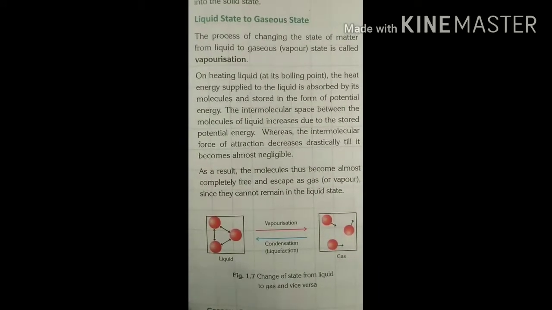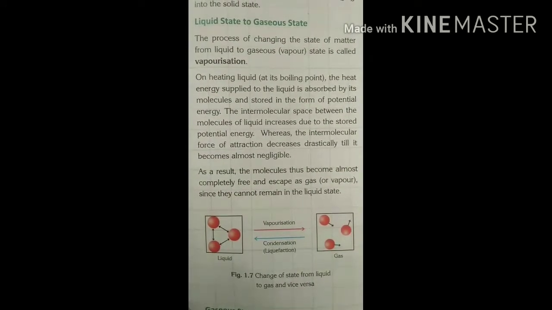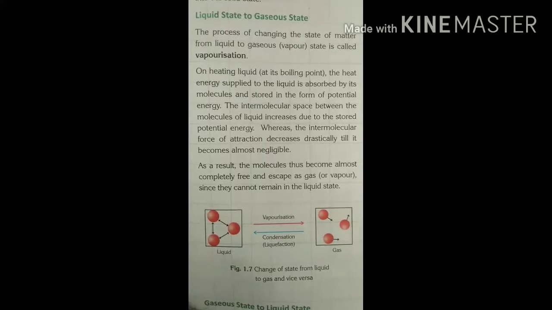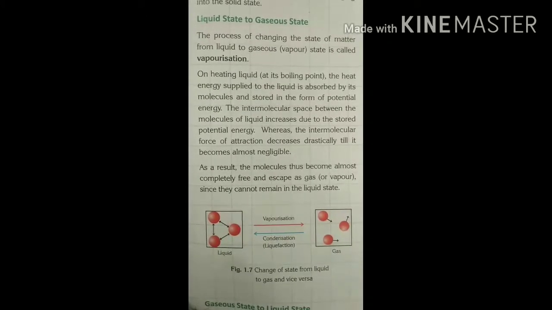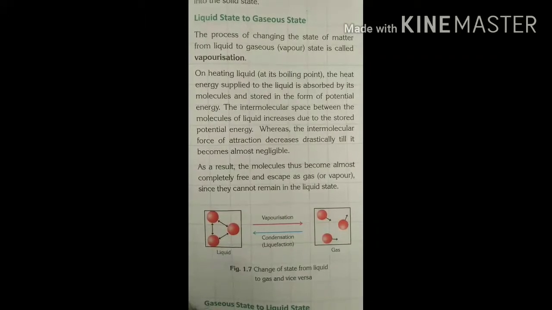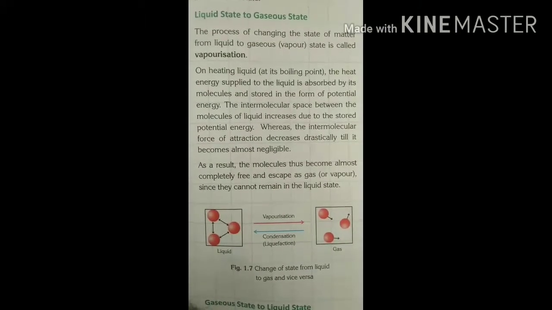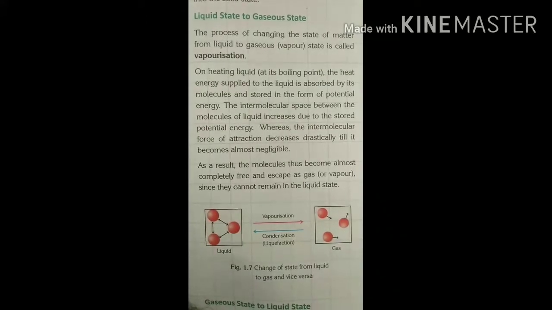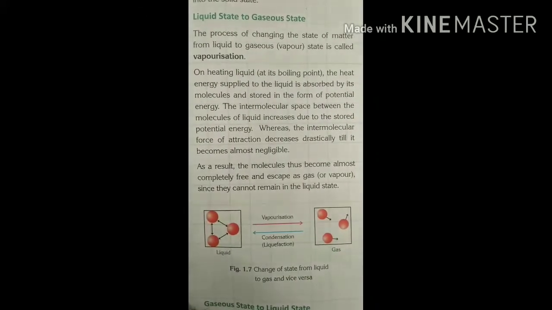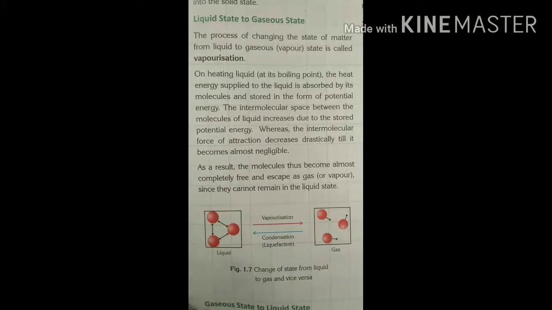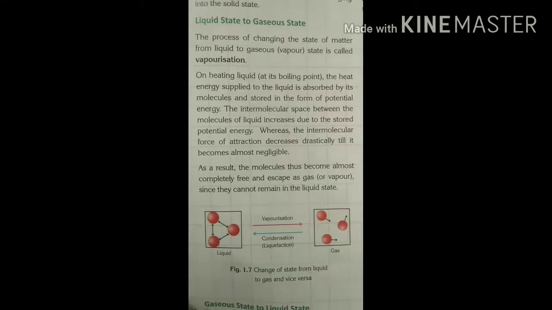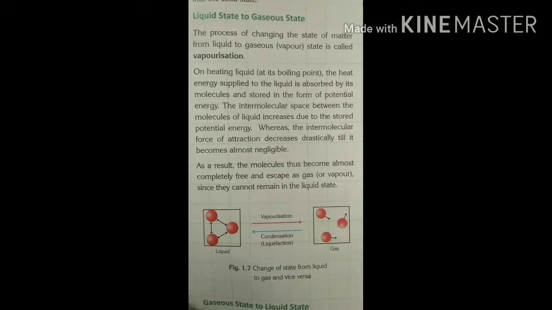Liquid state to gaseous state. The process of changing the state of matter from liquid to gaseous state is called vaporization. On heating a liquid, the heat energy supplied to the liquid is absorbed by its molecules and stored in the form of potential energy. The intermolecular space between the molecules of the liquid increases due to the stored potential energy, whereas the intermolecular force of attraction decreases drastically till it becomes almost negligible. As a result, the molecules become almost completely free and escape as a gas, since they cannot remain in the liquid state.